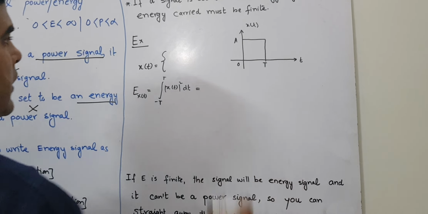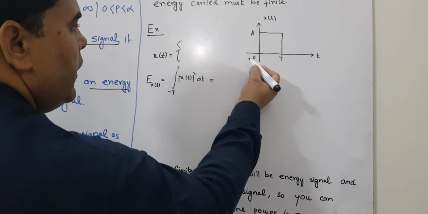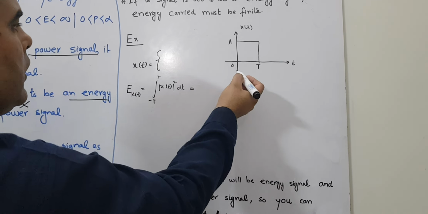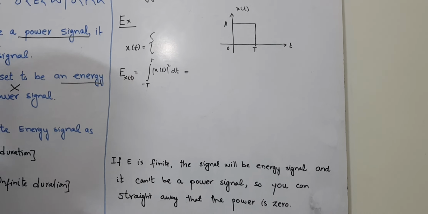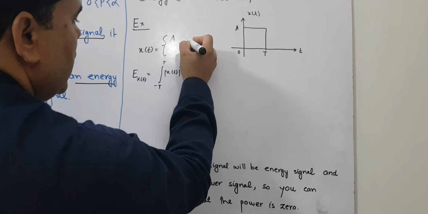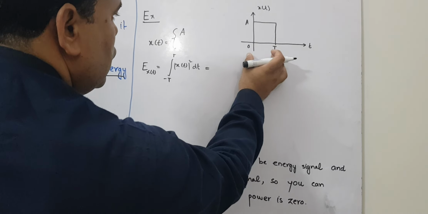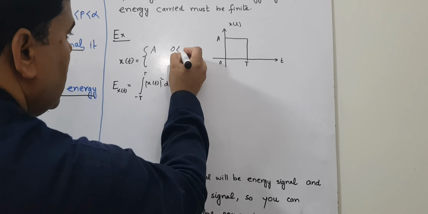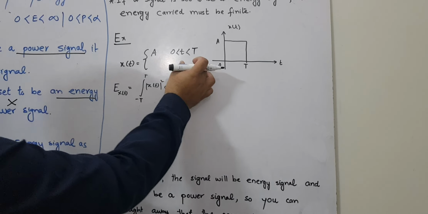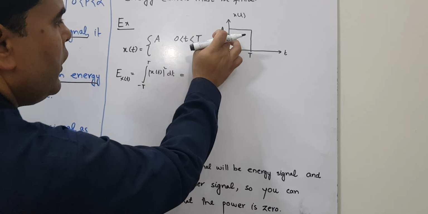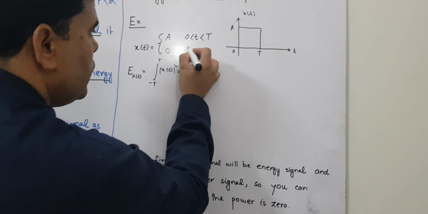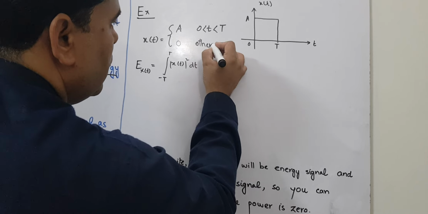Suppose we are going to solve an example of a given signal. In this signal, the time index is on the x-axis and the y-axis is x of t, whose amplitude or voltage level is A. You can represent that signal as x of t equal to A, for the duration 0 to T. When this is the duration, x of t will always be equal to A, and otherwise it will be equal to 0.